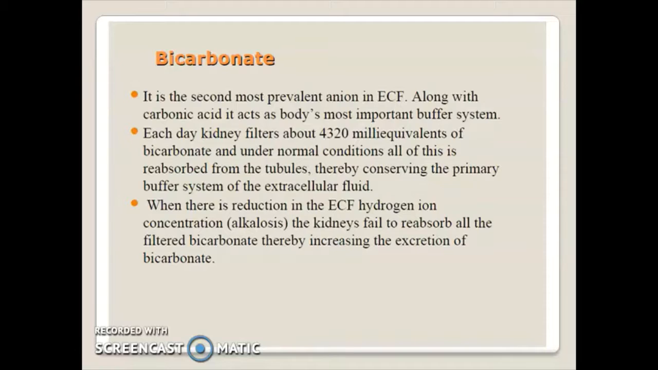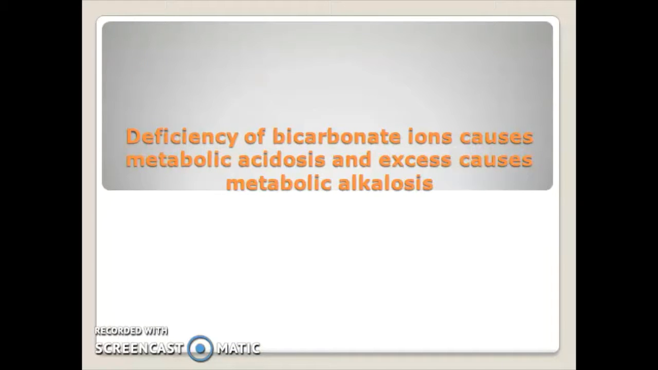Each day, the kidney filters about 4,320 milliequivalents of bicarbonate, and under normal conditions, all of this is reabsorbed from the tubules, thereby conserving the primary buffer system of the extracellular fluid. When there is reduction in the extracellular fluid hydrogen ion concentration, alkalosis, the kidneys fail to reabsorb all the filtered bicarbonate, thereby increasing the excretion of bicarbonate. Deficiency of bicarbonate ions causes metabolic acidosis and excess causes metabolic alkalosis.